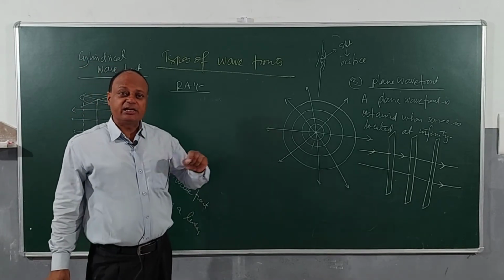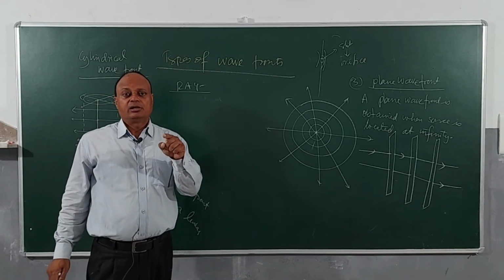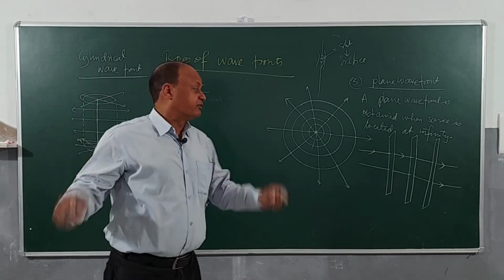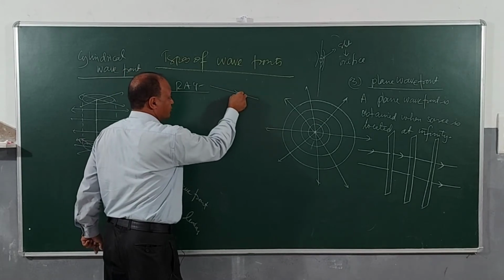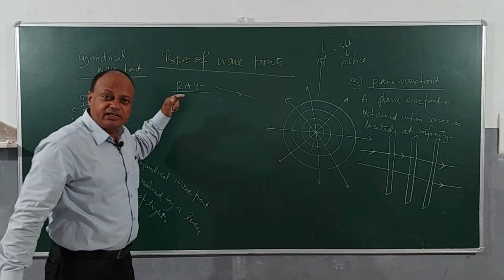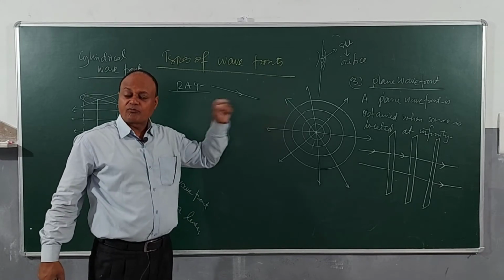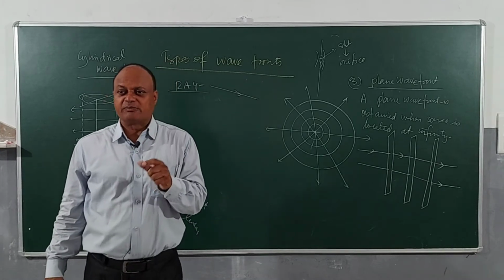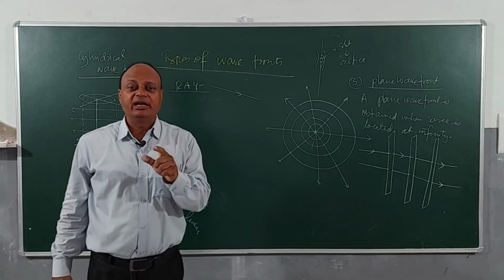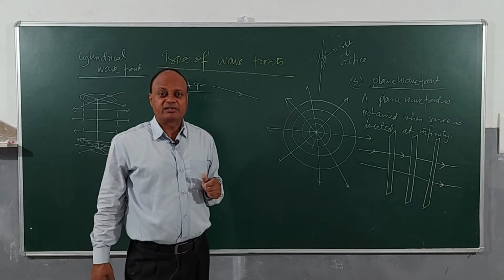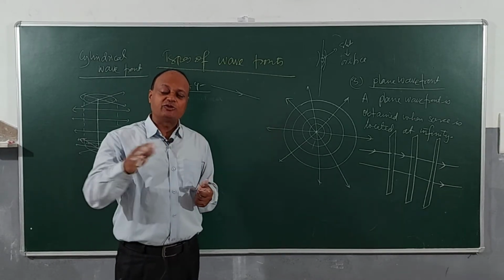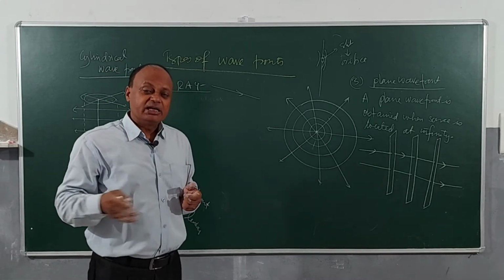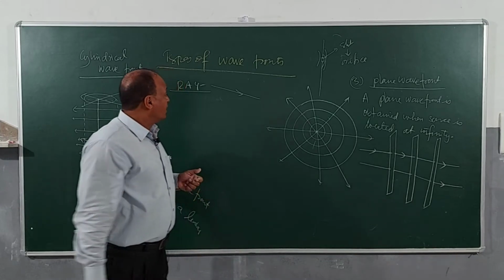A light ray is an imaginary depiction of the direction of propagation of light energy, and it is given by a straight line. When I draw like this and mark an arrow, it means this is a ray and the ray is travelling in the direction of the arrow. Clear? In Huygens theory, Huygens actually did not speak about rays. He was so possessive about his model that he spoke only about wavefronts. That light is a type of wave and is propagated through a medium in the form of wave motion, right? And this wave motion is propagated in the form of wavefronts.